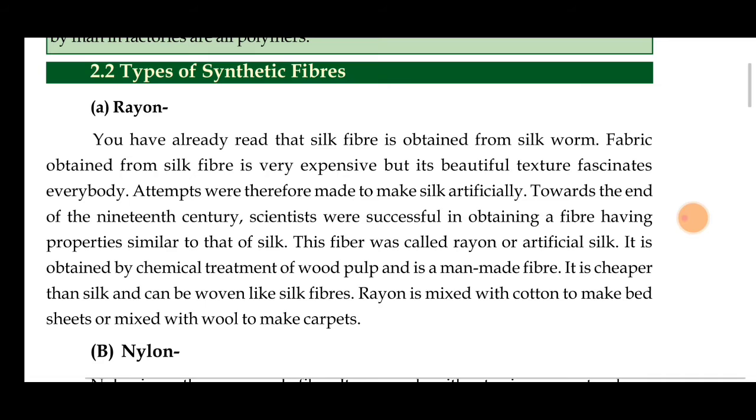Rayon is mixed with cotton to make bed sheets, or mixed with wool to make carpets. We can mix rayon with another, natural substance, and make different things like sheets, wool and carpets. From rayon we can produce a lot of other products also. So this was about rayon, the first man-made synthetic fiber.